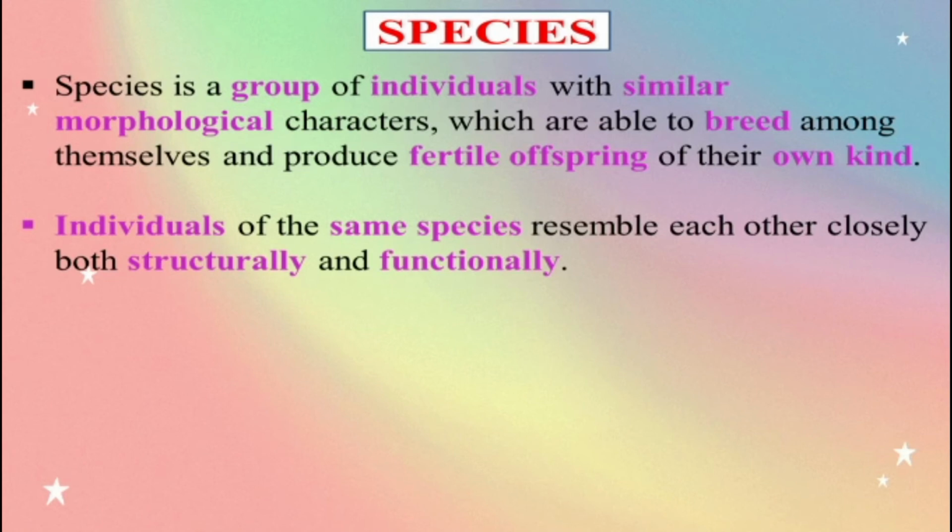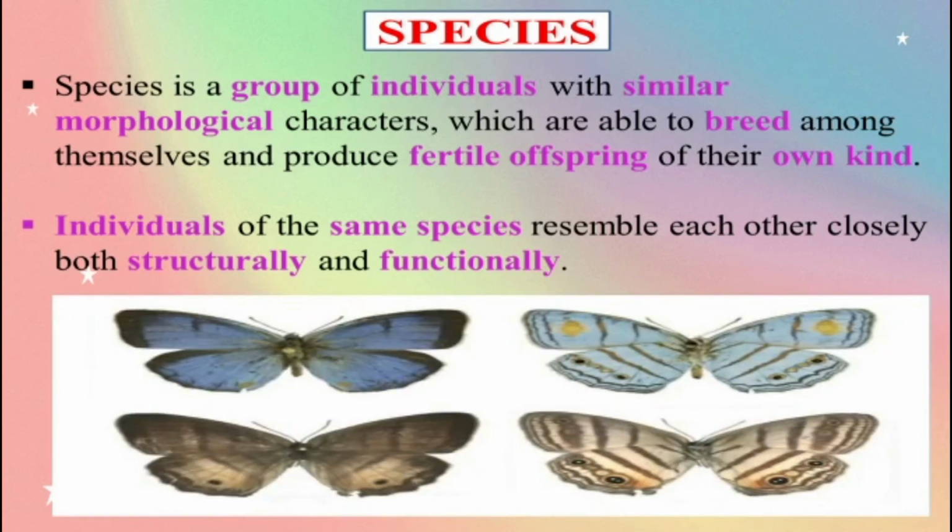Individuals of the same species resemble each other closely, both structurally and functionally. They have similar morphological characters, and they breed and produce fertile offspring of their own kind.